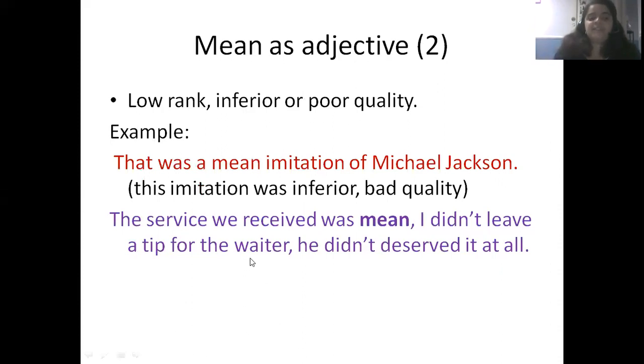The service we received was mean. I didn't leave a tip for the waiter. He didn't deserve it at all. So this has to say that the service that we received was bad. It was a low quality service that I didn't even feel like leaving a tip for the waiter.